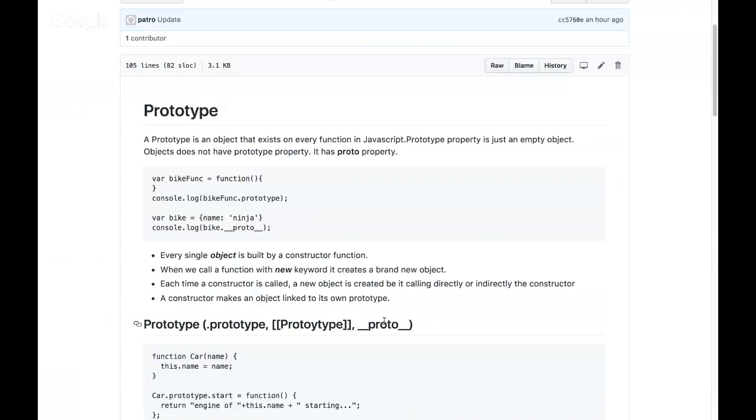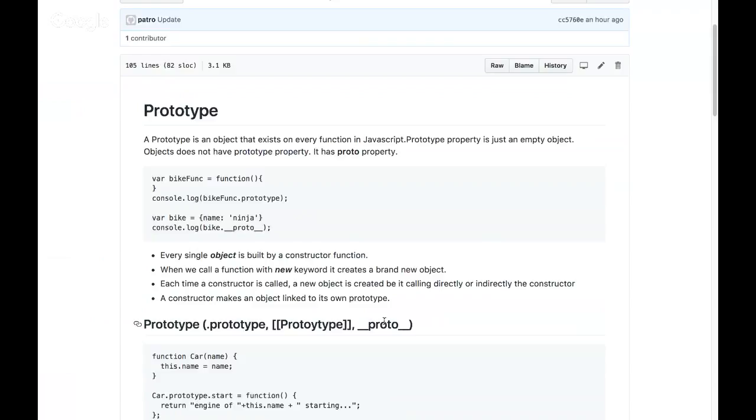It's a pretty tough question to answer. What I'll try to explain is that a prototype is nothing but, again, an object which exists on every function. This prototype is an object which exists on every function in JavaScript by default, and it's just a plain empty object. And your object doesn't have a prototype property. Are you clear? A function has a prototype property, but an object doesn't.